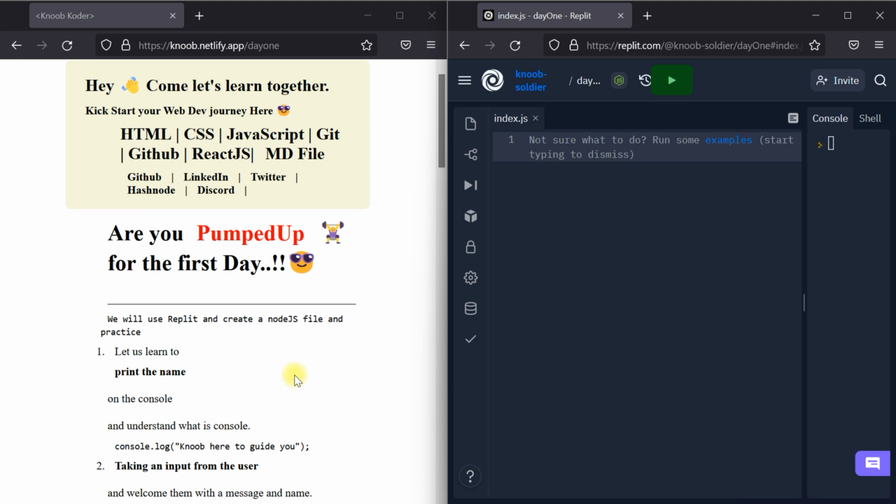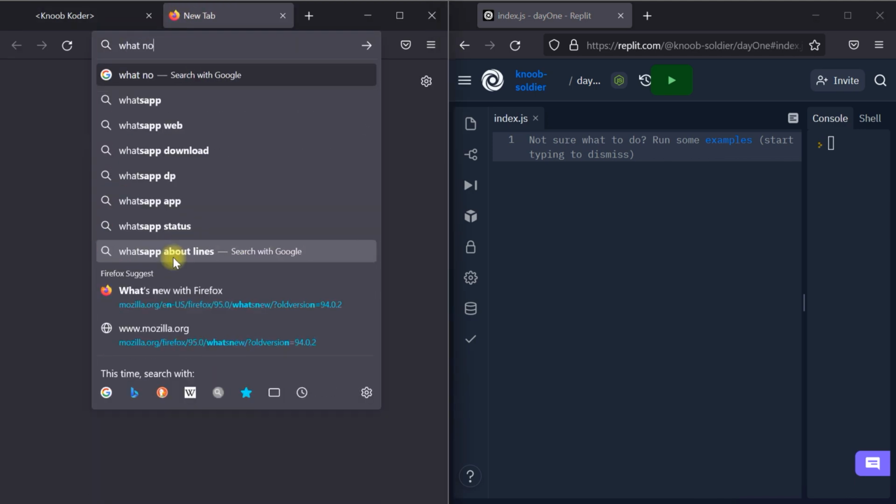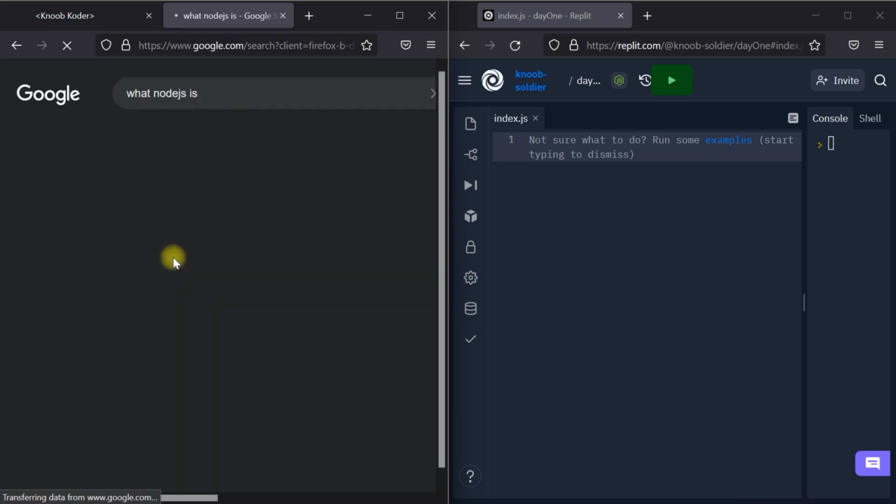So why is it happening there? It is happening because we have JavaScript built in there. That is why we are getting the result. Instead of going to the console and all, we have this terminal, which is known as Node.js. Okay, let me tell you what Node.js is.